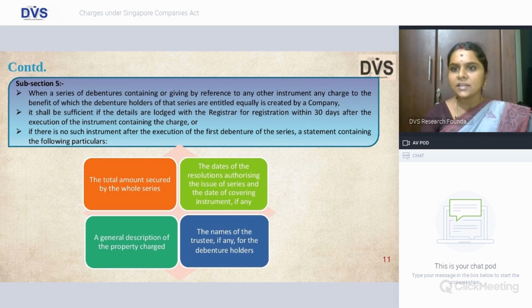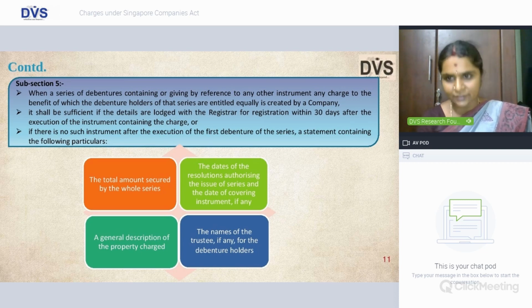Then in which case it shall be sufficient if they provide the registration of charge within 30 days after execution of the instrument. Please remember, friends, subsection 1 clearly said within 30 days they have to register the charge after they create the charge.